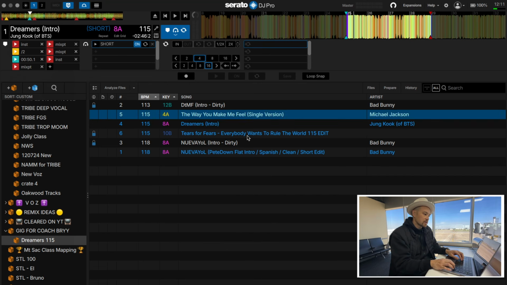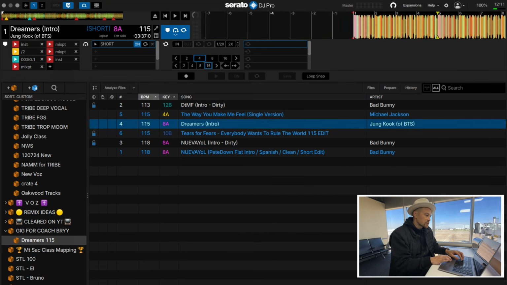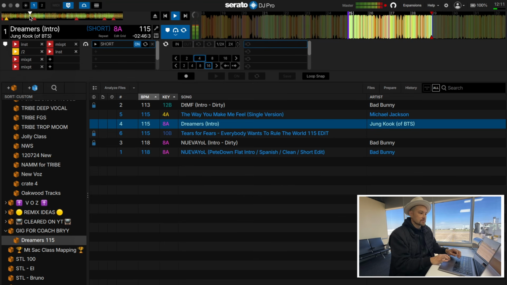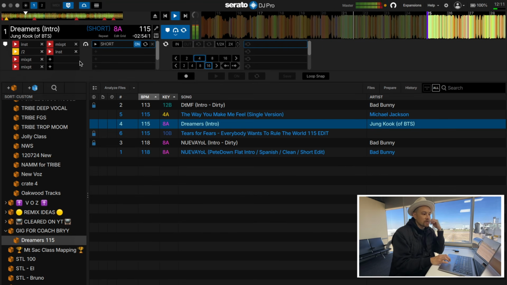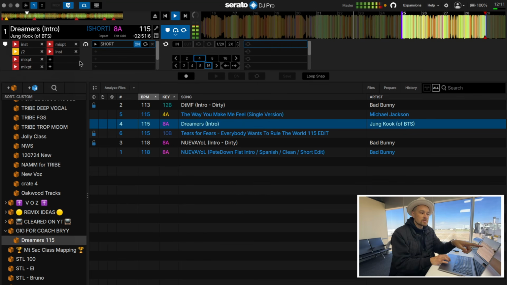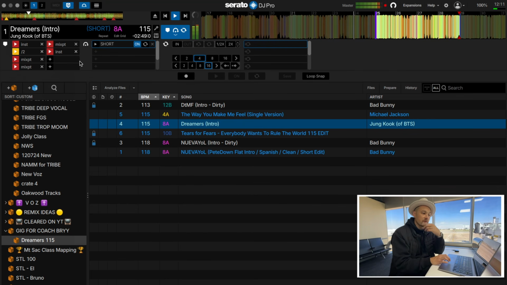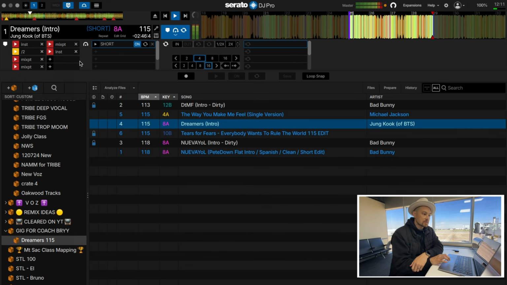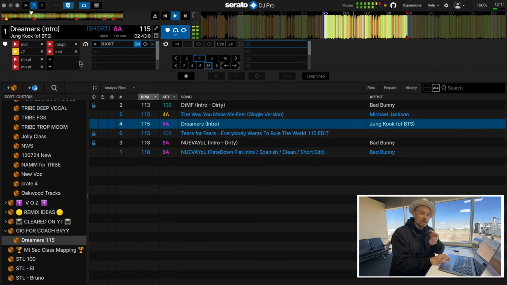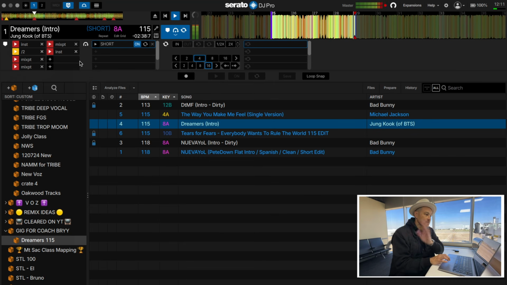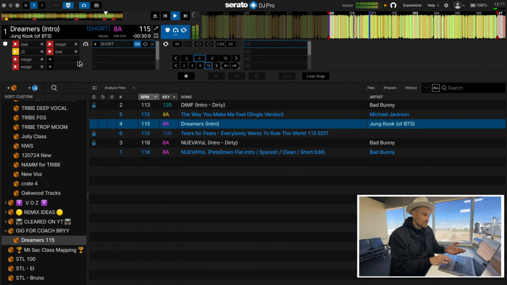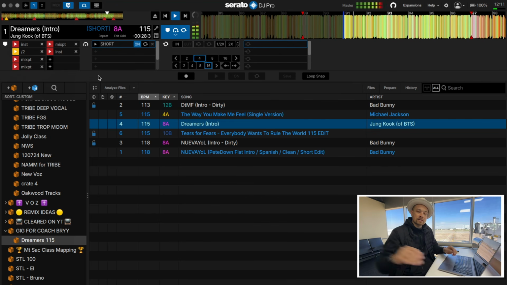So now check this out. When I load the song, let's load another song and load a song. Now if I have the flip on, watch what happens. So I backed it up a little bit. You'll see that purple line, that's indicating now the flip. Watch what happens here. So now I'm in the flip, that was that blue point that I hit, and now watch this switch. That's it. And now it's gonna ride out to the rest of the song.